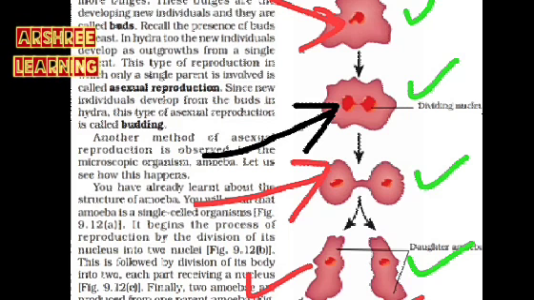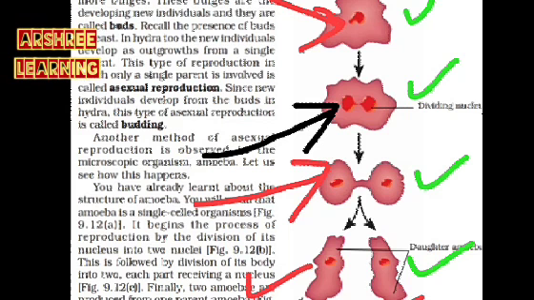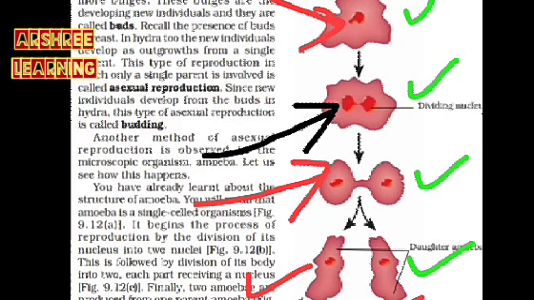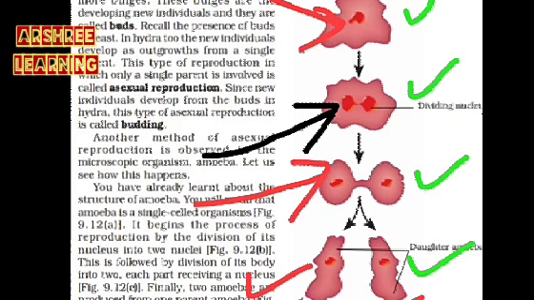The process of binary fission takes place with the division of the nucleus into two. This is followed by the division of the body. Finally, two amoeba are produced, which are called daughter cells, and this is called binary fission. Bi means two, and therefore amoeba divides into two, and this is called binary fission, which is asexual reproduction in amoeba.